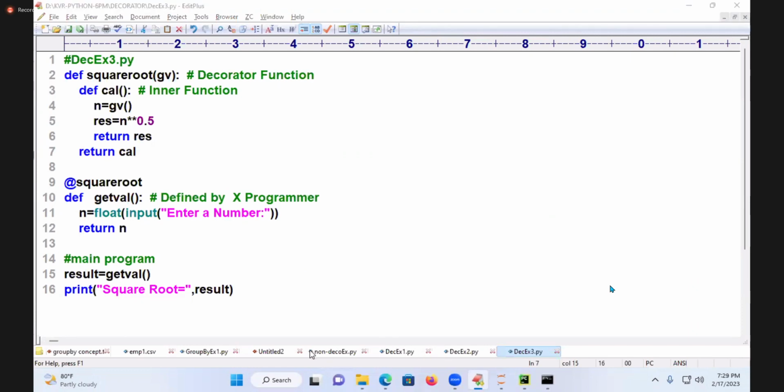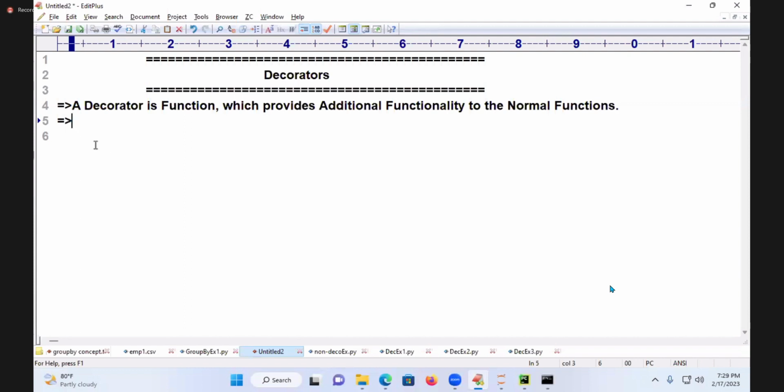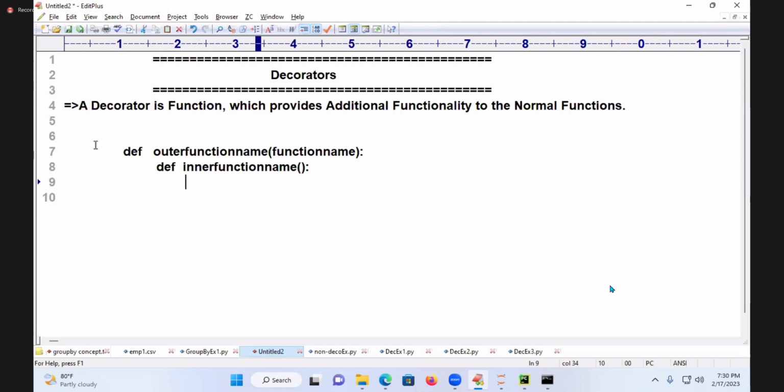Coming to the place here, the decorator syntax is: def, the outer function name, of function name. And then you will write def, the inner function name of. I will write the call of the function name. Just a variable name equal to, you are calling this function name here.